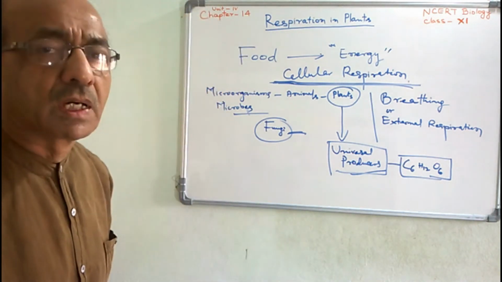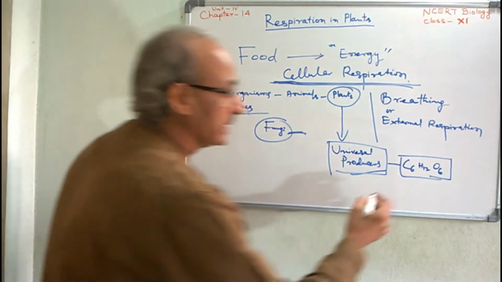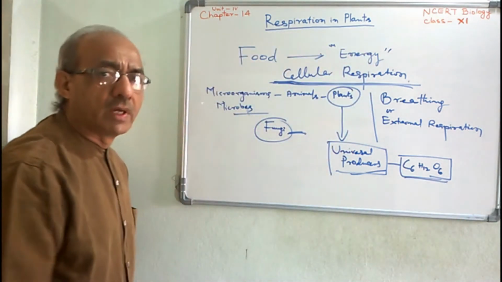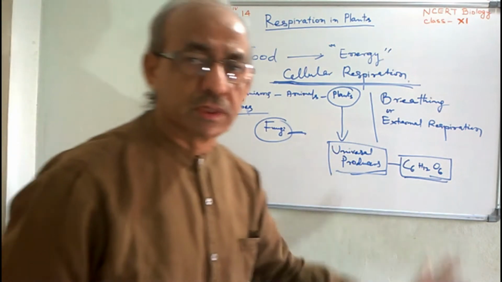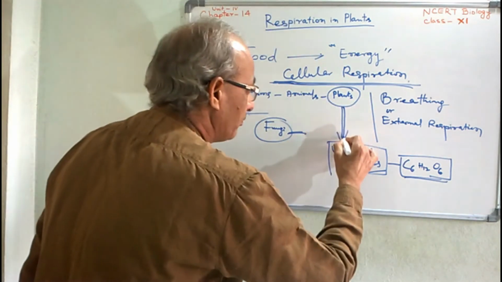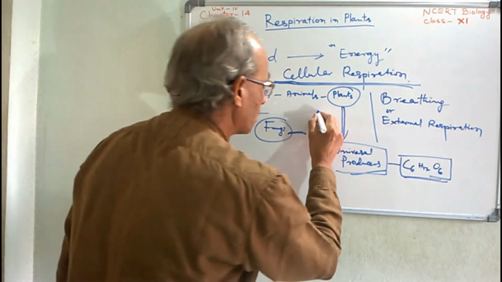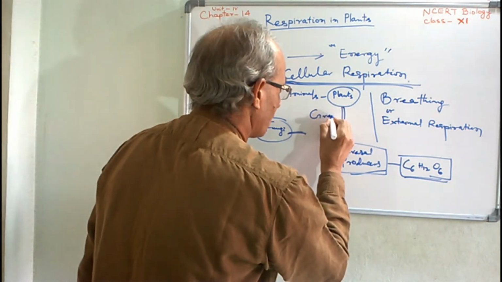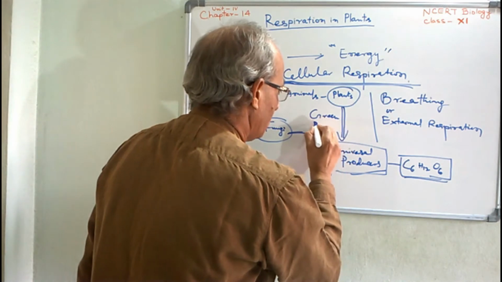These are forms of carbohydrate. But the bond is the same, carbohydrate, C6H12O6. Clear? So only green plants are autotrophs.